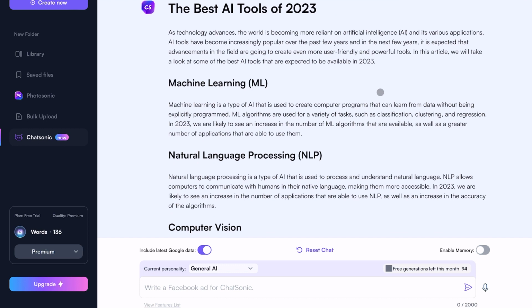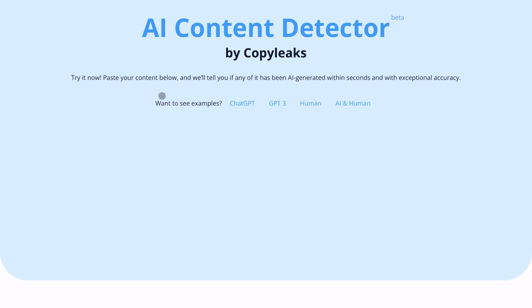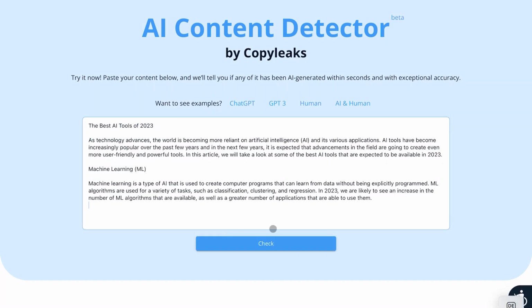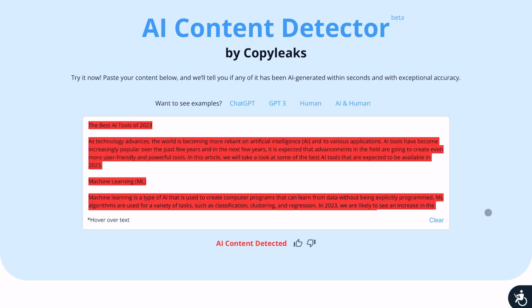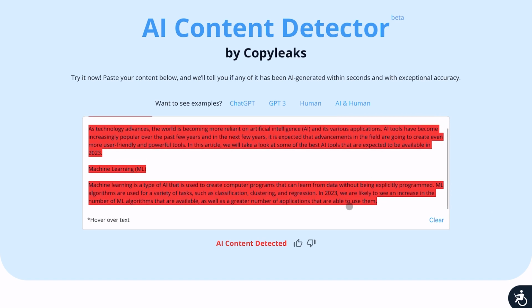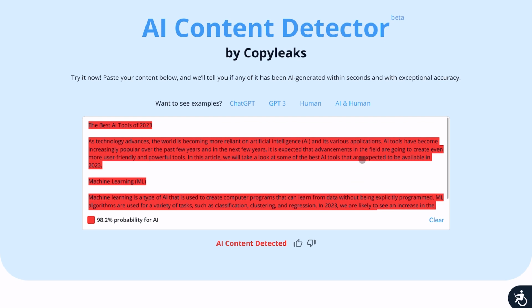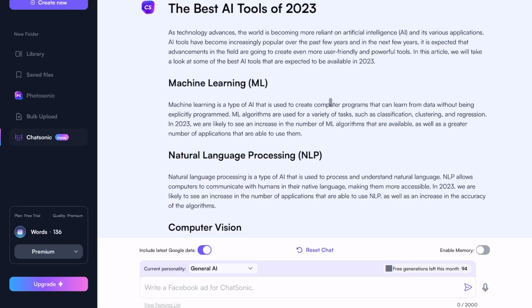But what I want to find out now is if this is really unique content. We're just copying this first part. I go back to our magic checking tool, copy it in here, and I will check it again. And unfortunately, you will see that it's 98.2%. There are no white spaces in there, so all of the content is detected as AI generated. So this is a problem again if you want to use it for SEO purposes.